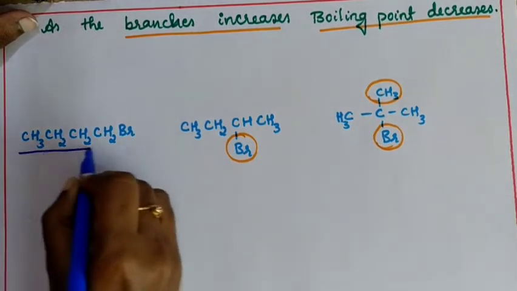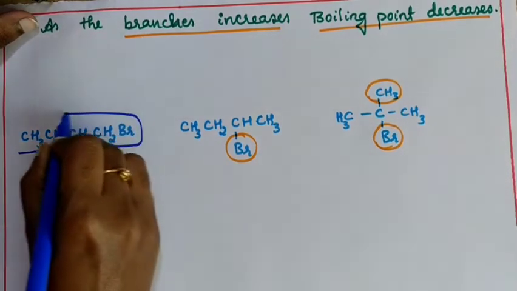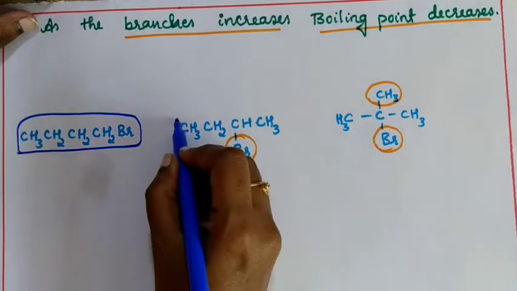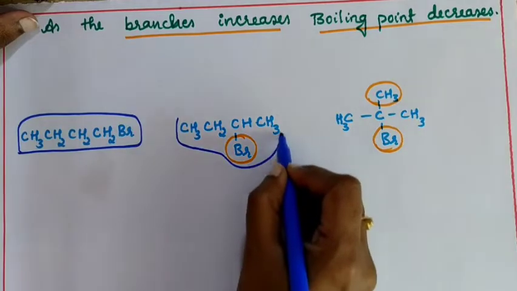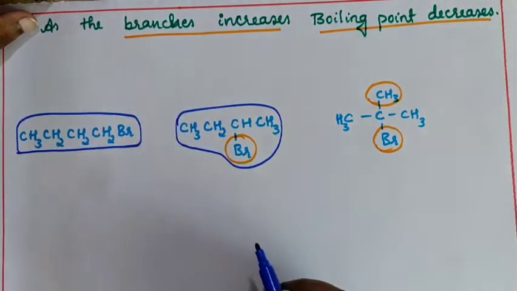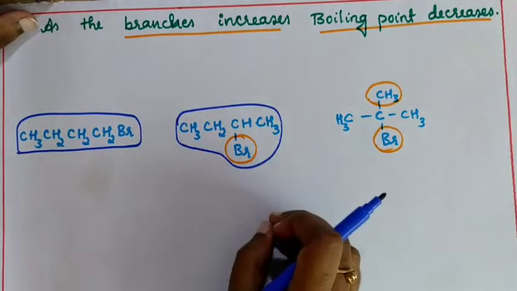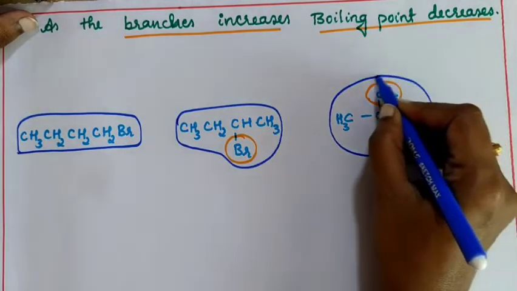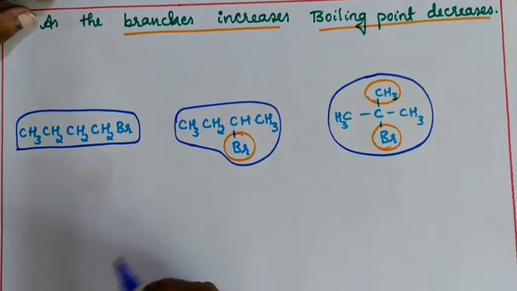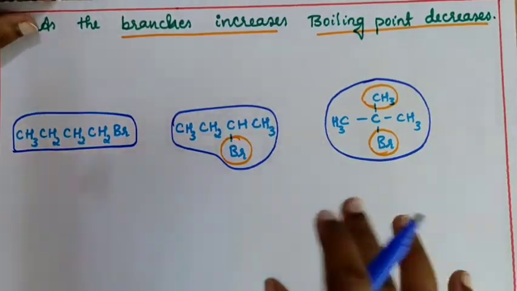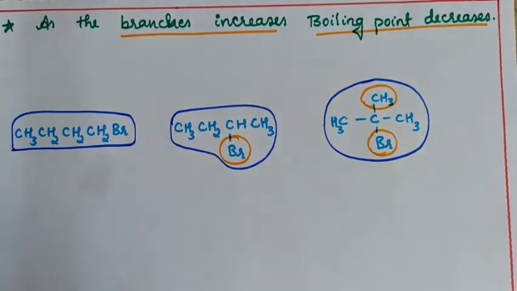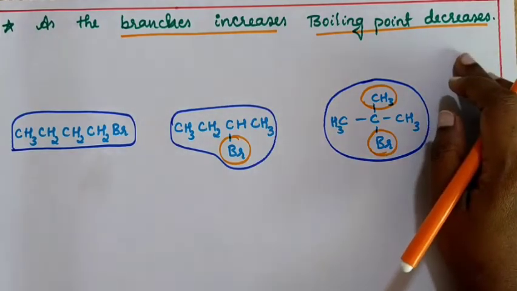See, this n-butane needs this much surface area. See the length. And this one branched butane requires only this much area. And the surface area of this isomer is even lesser. As the branch increases, the surface area is going to be less. That is why the boiling point also decreases.